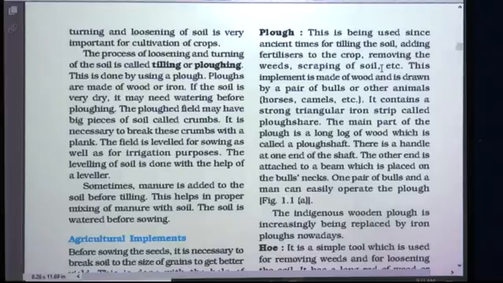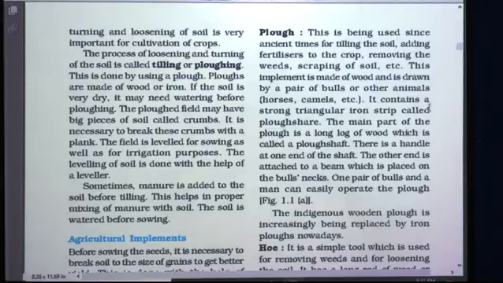Similarly for scraping of soil. This implement is made of wood and is drawn by a pair of bulls or other animals like horses, camels, etc. in the unavailability of bulls. Generally we see bulls are used, but in some areas like hilly regions, horses are used, in desert regions camels are used. So a pair of animals is used for this purpose, and this implement is made of wood and is drawn by this pair of animals.